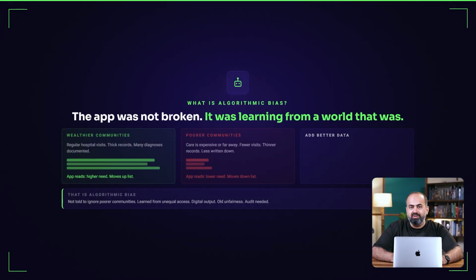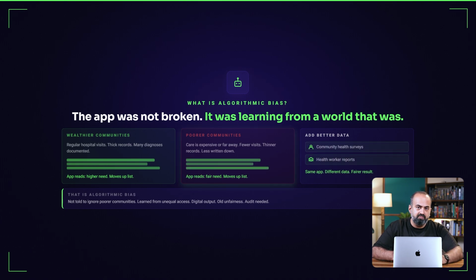Imagine a hospital using an app to decide which patient needs to see a doctor more urgently. The app looks at past patient records. It learns from their past history. It finds a pattern in the records of people who later needed urgent care. That sounds reasonable, and yet this is the cause of the problem.